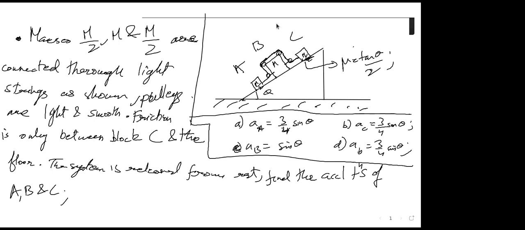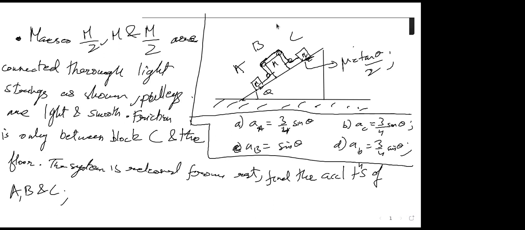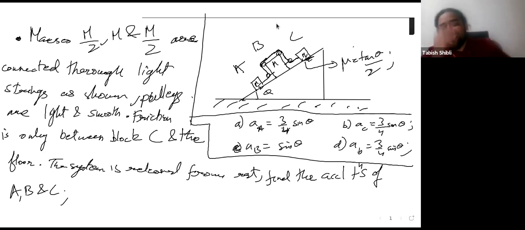Sir, there isn't any g in all the accelerations. Why? Sorry, my bad. There will be g in all of them, right? Yes. I didn't write this.